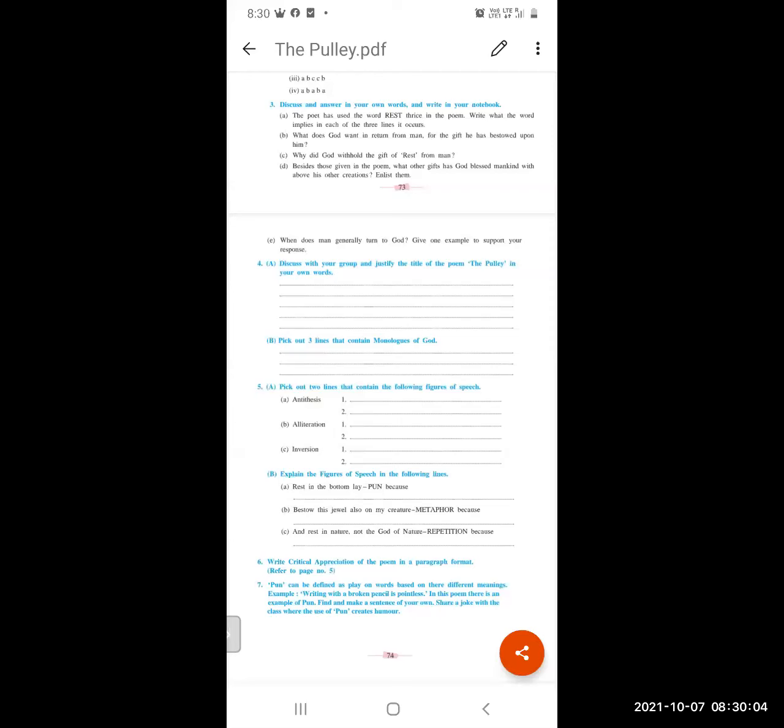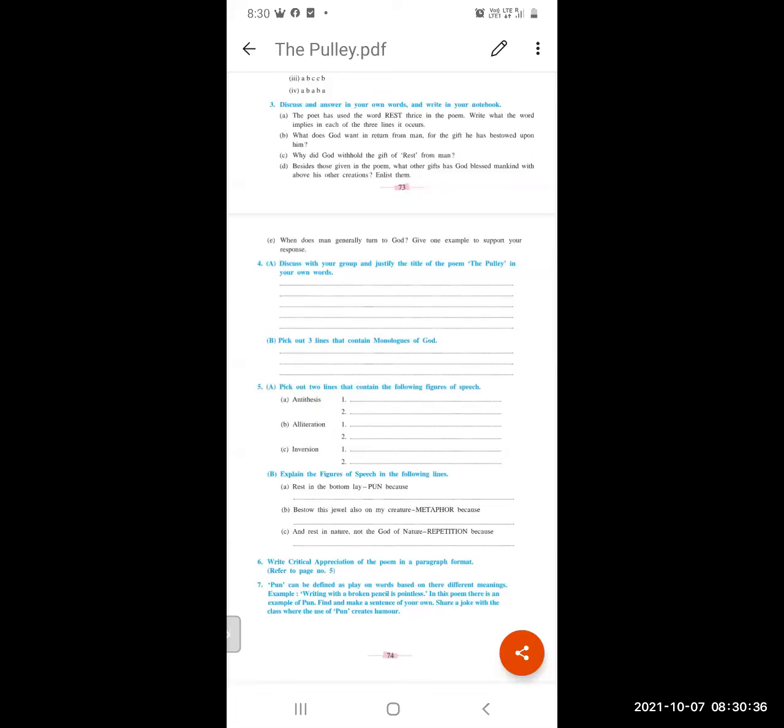Bestow this jewel on my creature: metaphor, because the gift of rest is implicitly compared to a jewel. The gift is compared to a jewel, so it is a metaphor. And rest in nature, not the God of nature: repetition, because the word nature is repeated for emphasis. To give importance, the word nature is repeated twice.